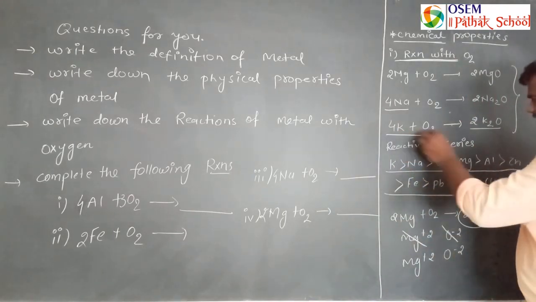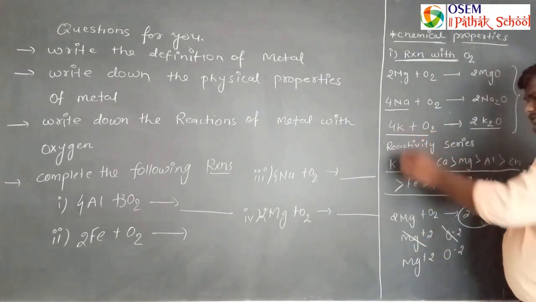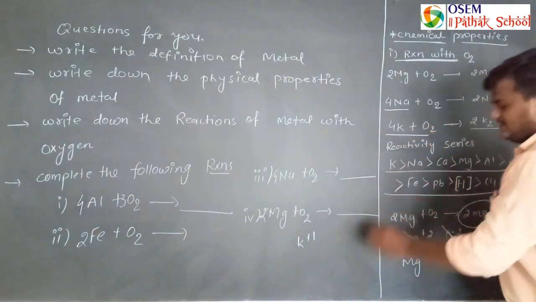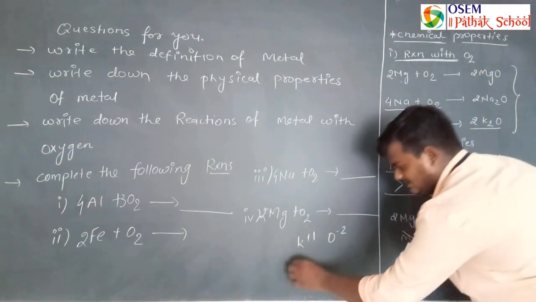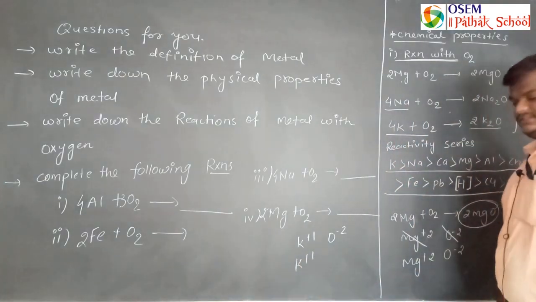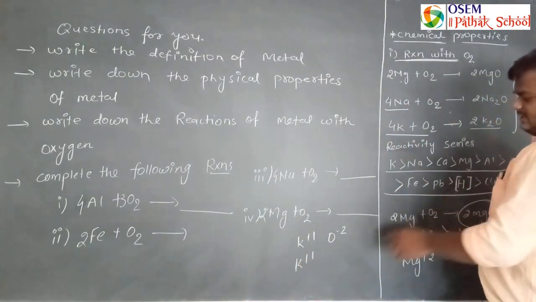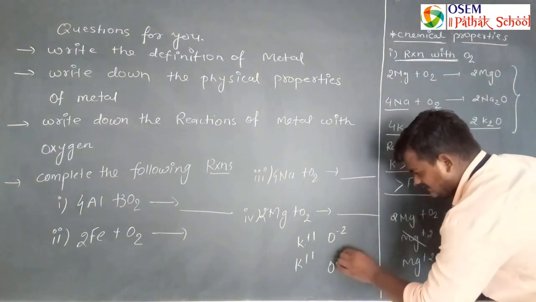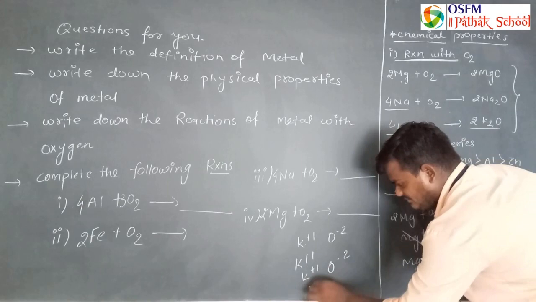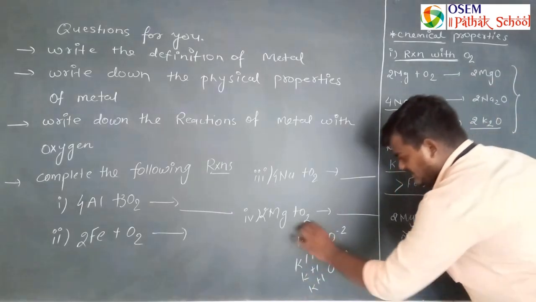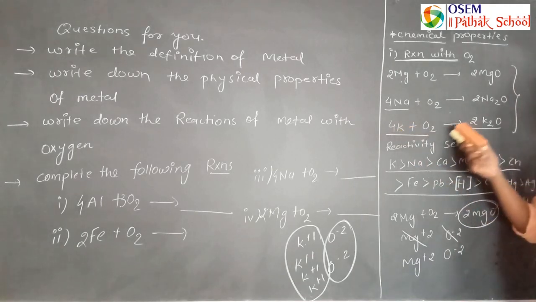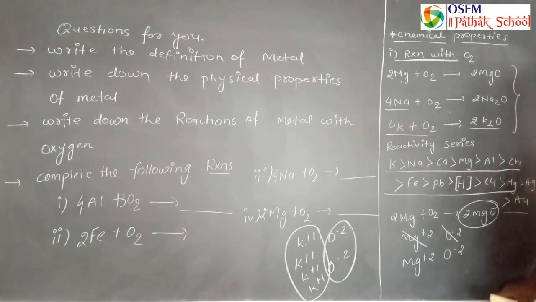Now similarly it occurs in the case of potassium. The same reaction occurs here. Potassium has valency +1 and oxygen has valency -2, so we require 2 potassium to get stabilization. Now in this case 2 potassium react with 1 oxygen, so another oxygen remains as it is. That's why 2 more potassium are required. So total potassium will be 4 and oxygen will be 2. So 4K plus O2 gives 2K2O. This is the reaction of metal with oxygen.